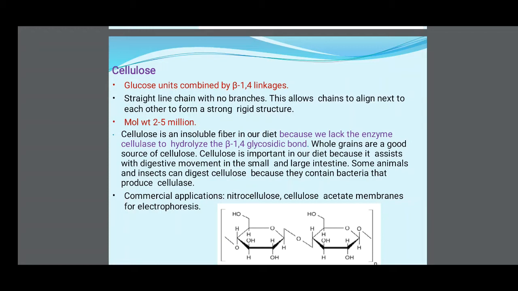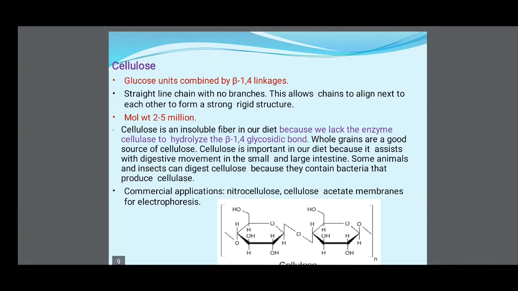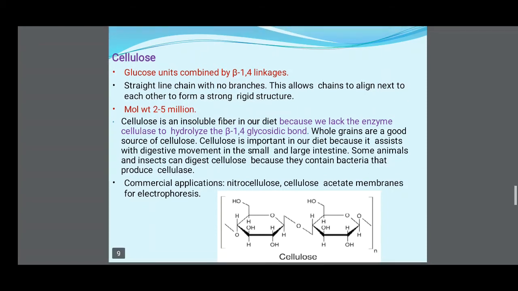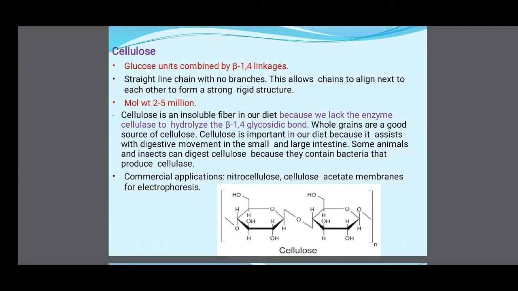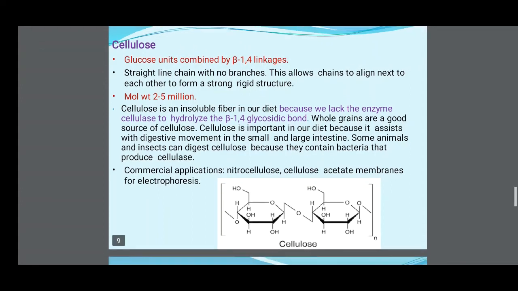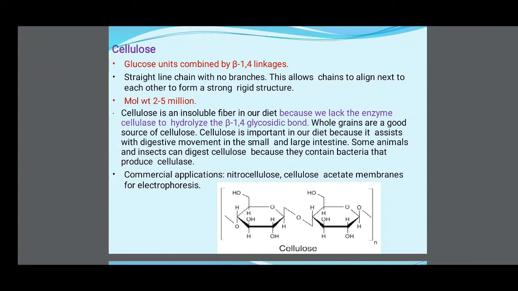Cellulose is an insoluble fiber in our diet because we lack the enzyme cellulase to hydrolyze the beta 1 to 4 glycosidic bond. Whole grains are a good source of cellulose. Cellulose is important in our diet because it assists with digestive movement in the small and large intestine. Some animals and insects can digest cellulose because they contain bacteria that produce cellulase. Commercial applications: nitrocellulose, cellulose acetate membranes for electrophoresis.